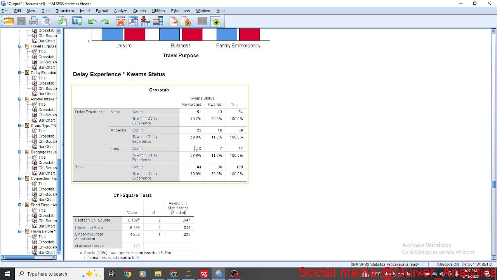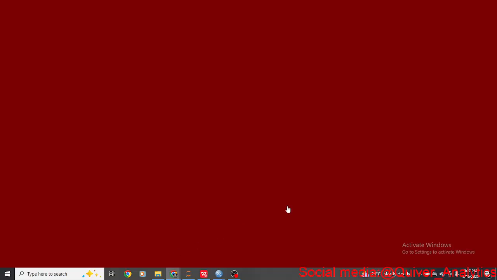However, from this table here, we really can't tell which of them it is. Whether those people who don't have delay are the ones probably going to cause the chaos, or people with moderate delay, or people with long delay. If I look at it with my own eye, among 10 people with long delay, 7 are chaotic. So I know that most likely it's these people that would be very chaotic among them. All right.